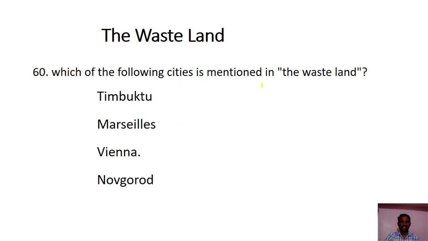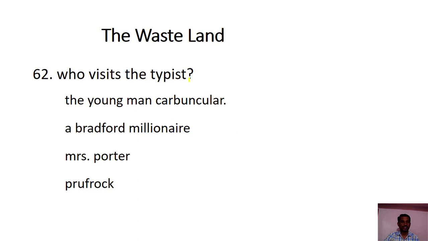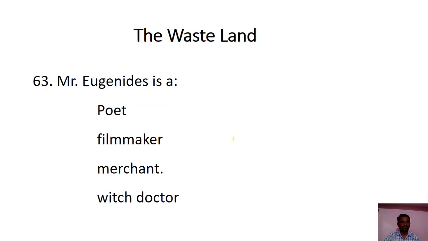Which of the following cities is mentioned in The Wasteland? Timbuktu, Marseilles, Vienna, Novgorod. The right answer is Vienna. Magnus Martyr is a football stadium, church, ocean, or epic poem. The right answer is option B, church. Who visits the typist? The young man carbuncular visits the typist.